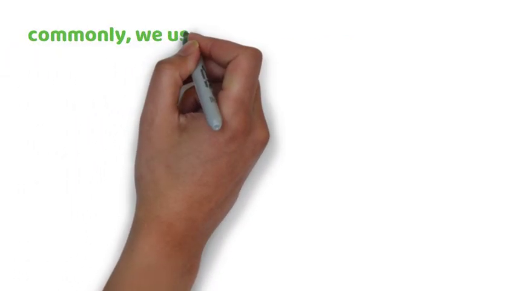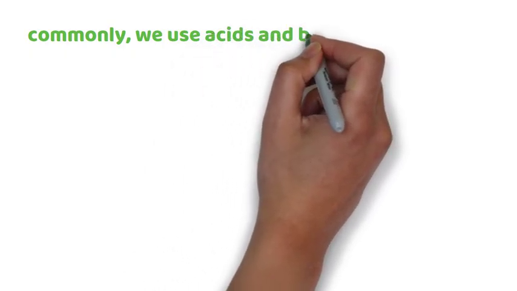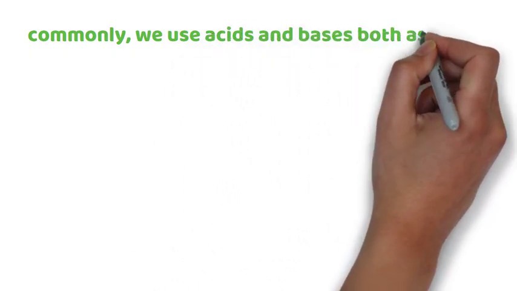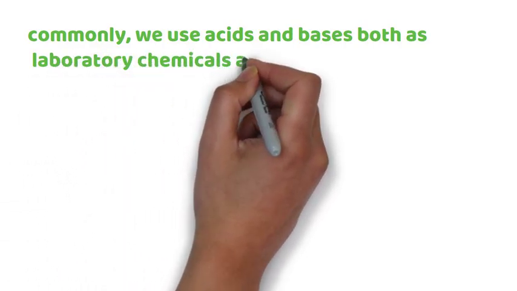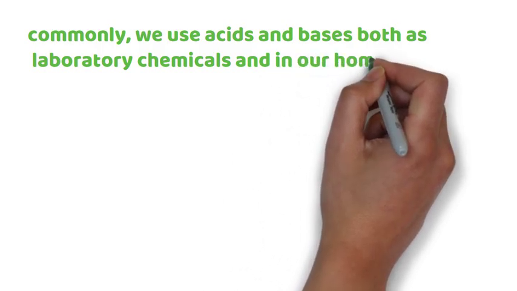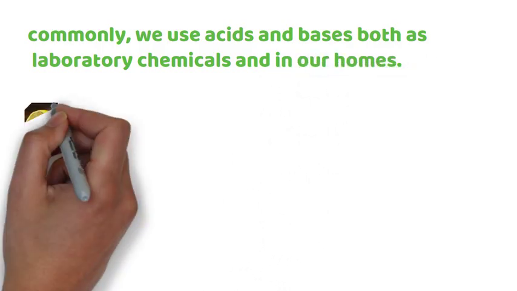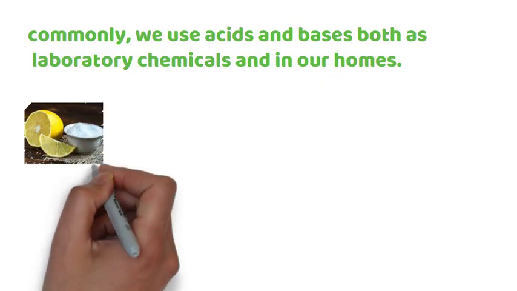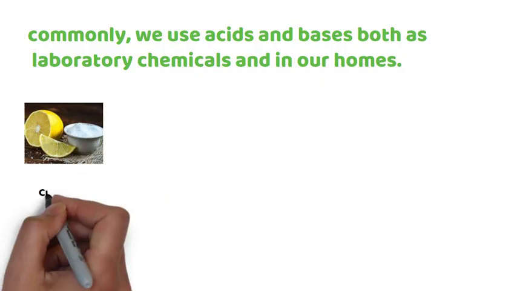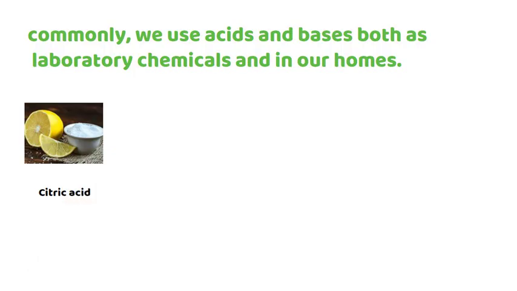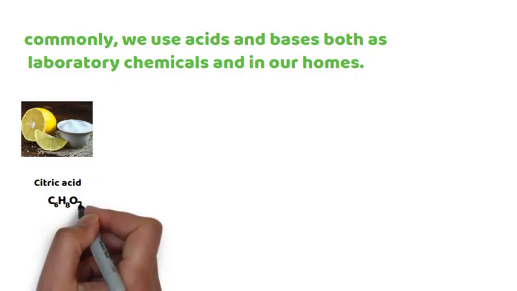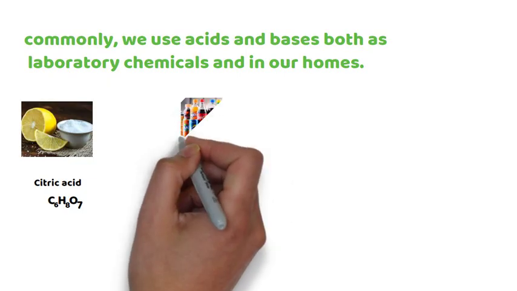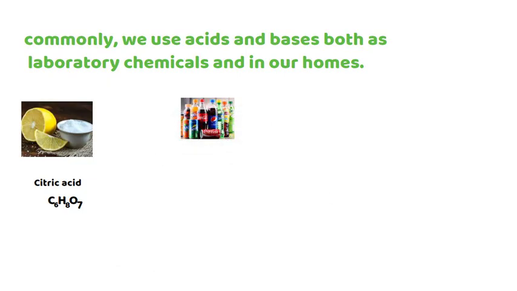Commonly, we use acids and bases both as laboratory chemicals and in our homes. Some common household acids and bases are mentioned here. In lemon, we have citric acid, and its formula is C6H8O7, which is one common household acid.